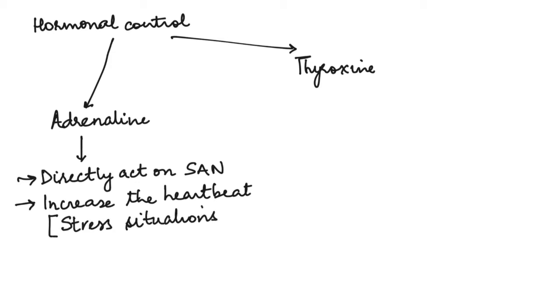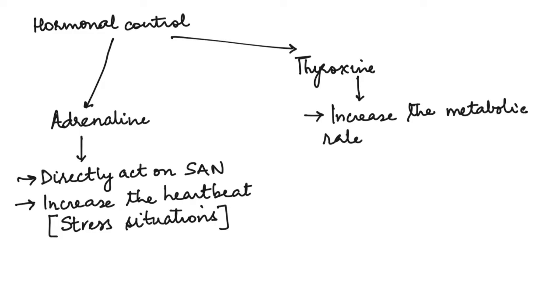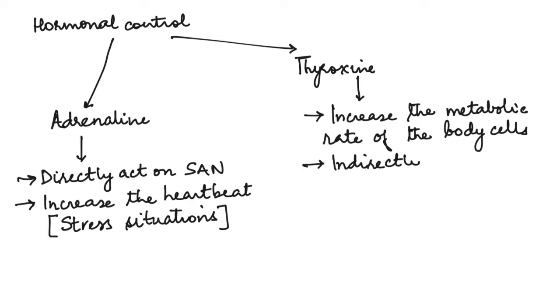Thyroxine in turn, which is secreted by the thyroid gland, results in an increase in the metabolic rate of our body. So when the metabolic rate in our body cells increases, that indirectly causes an increase in the heart rate. So this is the hormonal control.